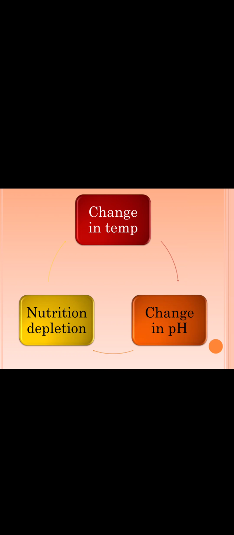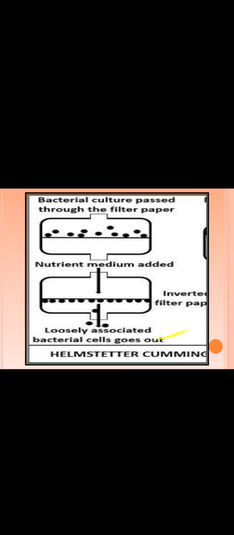So that is what we are going to do here. We are going to give them a shock treatment, that is, unfavorable conditions. When we give them unfavorable conditions, all organisms will undergo a period of rest. Now I'll tell you, we can do that by depletion of a particular nutrient in the medium, or change in temperature, or change in pH.